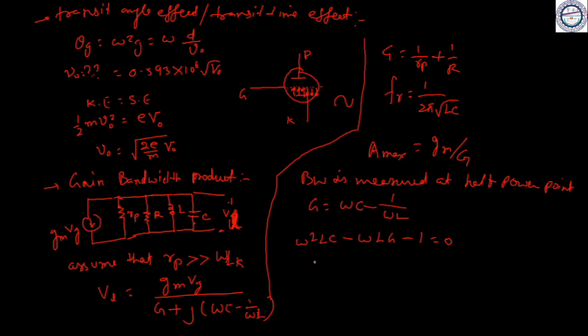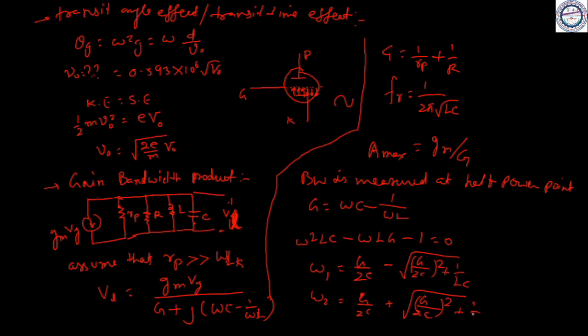After solving it, we get two values of omega. Omega 1 is equal to minus G by 2C plus or minus square root of (G by 2C) whole square plus 1 upon LC, and omega 2 is equal to G by 2C plus square root of (G by 2C) whole square plus 1 upon LC.